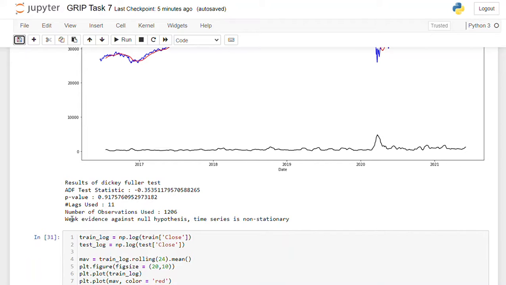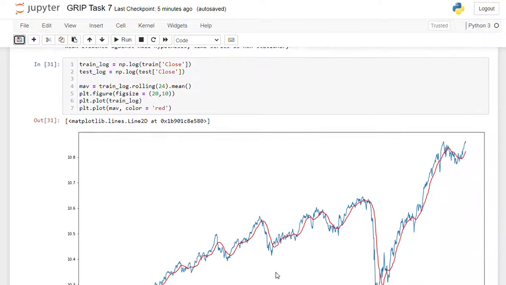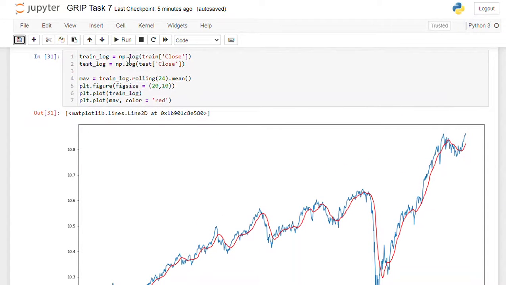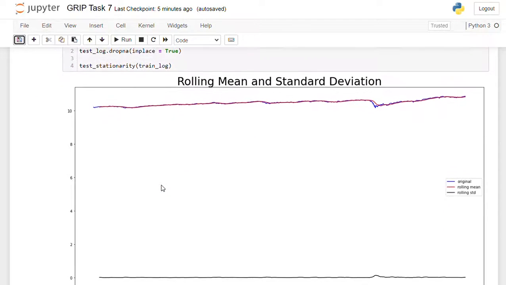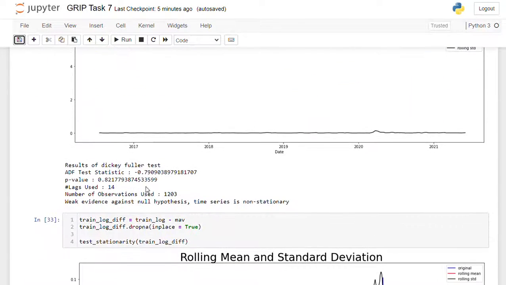Here my null hypothesis is that data is stationary and the alternative hypothesis is that data is non-stationary. So here the result shows that there is weak evidence against the null hypothesis. So the time series is non-stationary. To make the data stationary, here I used a log function which is present in the NumPy library. Rolling mean and standard deviation. So here is the result. It shows that again there is weak evidence against the null hypothesis. So the time series is non-stationary.